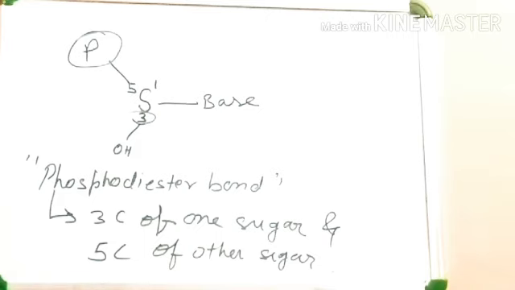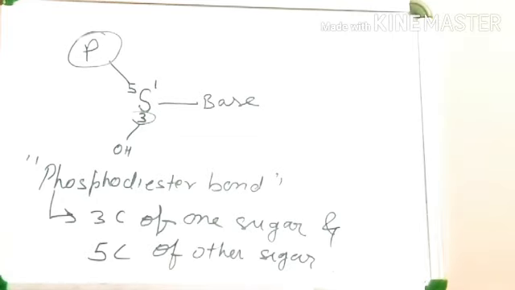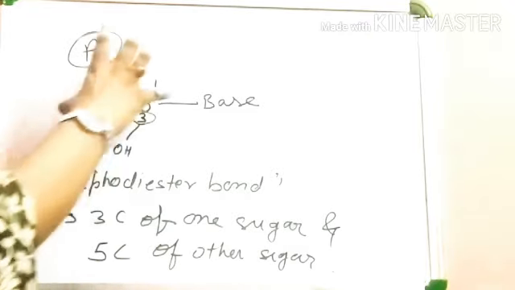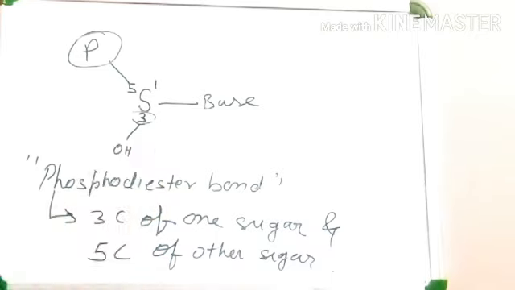So what is this? Sugar plus base and phosphate group together forms a nucleotide. Okay, so this is one nucleotide. So our genetic material or nucleic acid is composed of these nucleotides. Or we can say nucleotides are the basic unit of a genetic material, because this unit joins together and forms the chain of a nucleic acid.